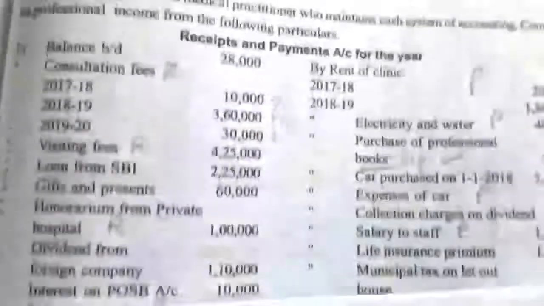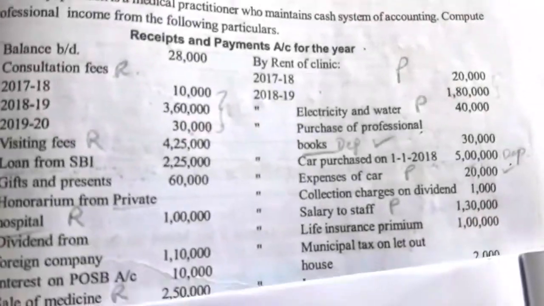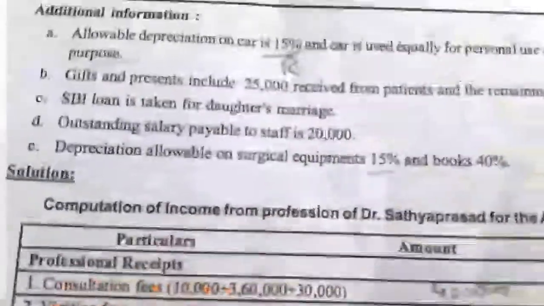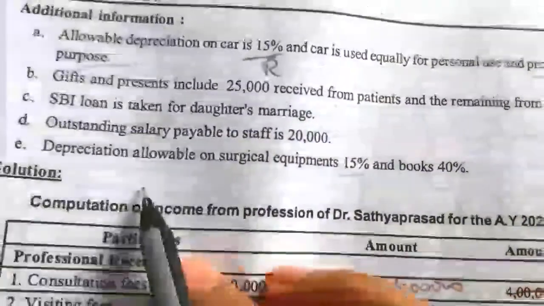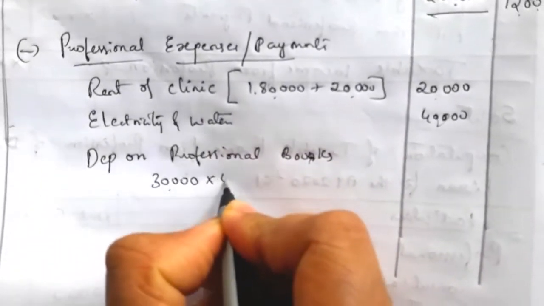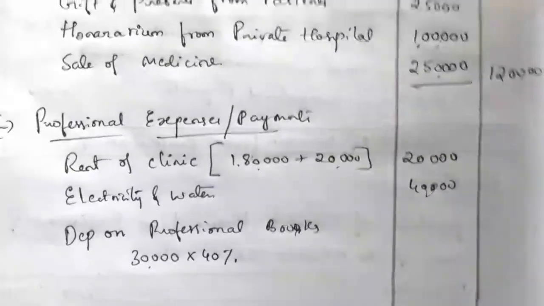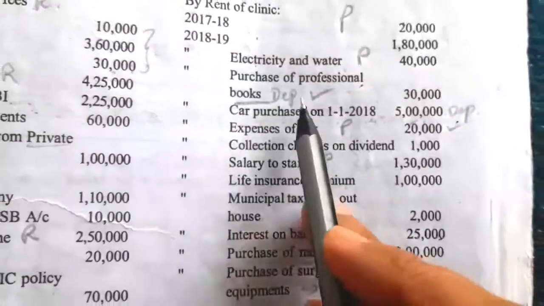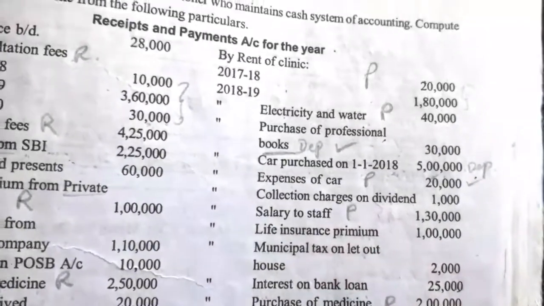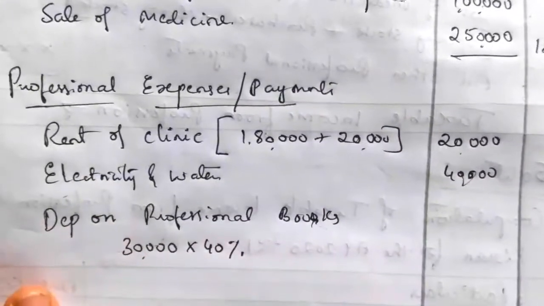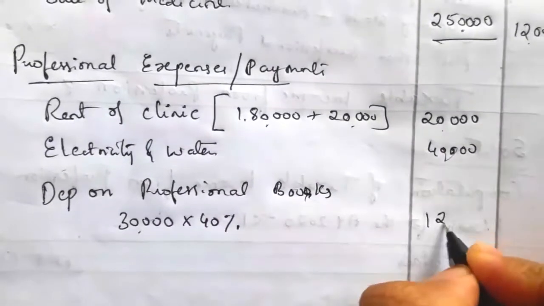In that, the date of purchase of the book is not given. So what is the rate of depreciation on books? Here they have clearly mentioned that the depreciation available on books is 40%. Next we have to check whether this book is purchased after October, means whether it is used for less than 180 days. The date of purchase of the book is not given, so it means we can charge full depreciation. That is 30,000 into 40%, which is equal to rupees 12,000.